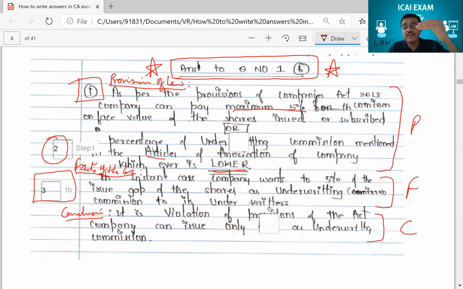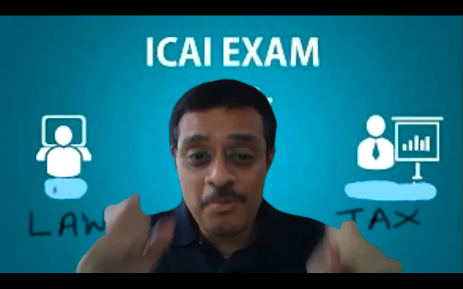Like this, if you write the heading also, rather than me having to assume, acha, ye provision of law hai kya? Acha, ye facts hai kya? Acha, ye conclusion. So you are now making me think about which is provision, which is facts, and which is conclusion. Instead, you may as well put headings: provision of law, facts of the case, and conclusion. So PFC, excuse me, no more KFC. It's all PFC from now on. Okay, for us it's always PFC. I think you understood PFC now.